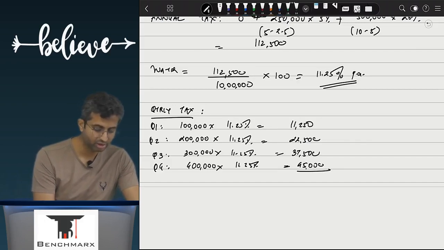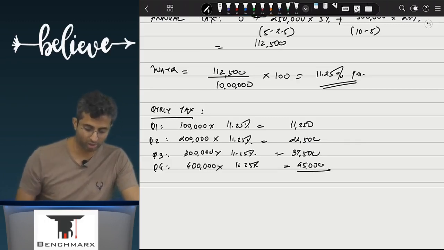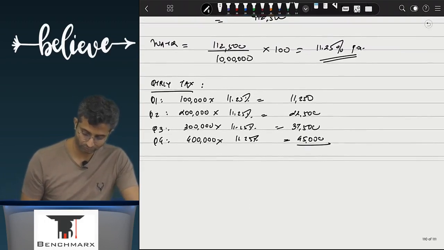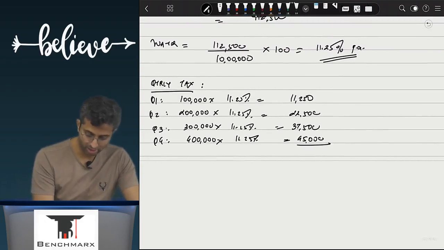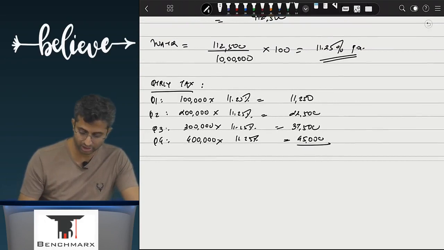If I total all of this, 11,250, 22,500, 33,750, 33,750 plus 37,500 plus 45. This comes to what? 1 second. 3 lakh into 11.25%. This is 33,750, not 37,500.